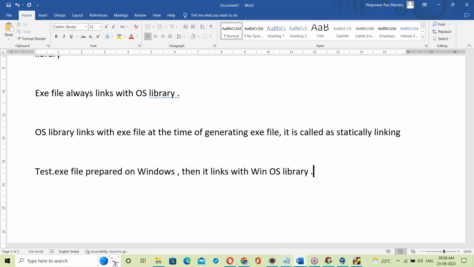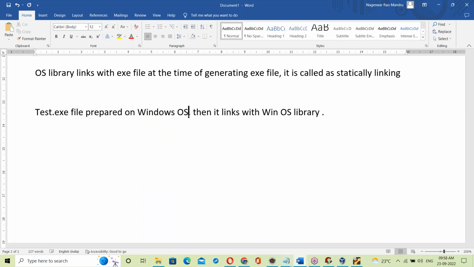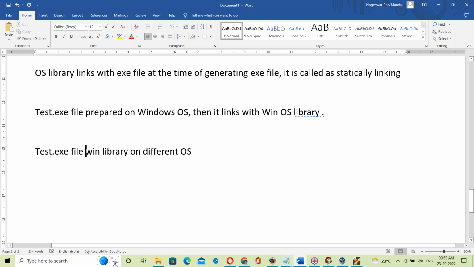Now the test.exe file with the Win library works on different platforms or operating systems.